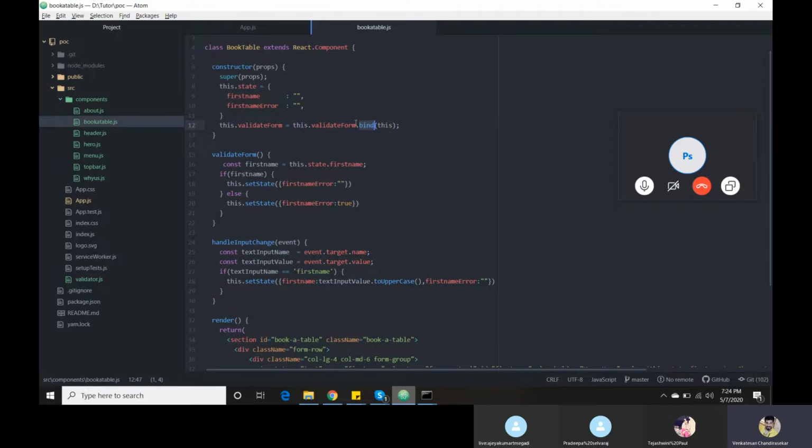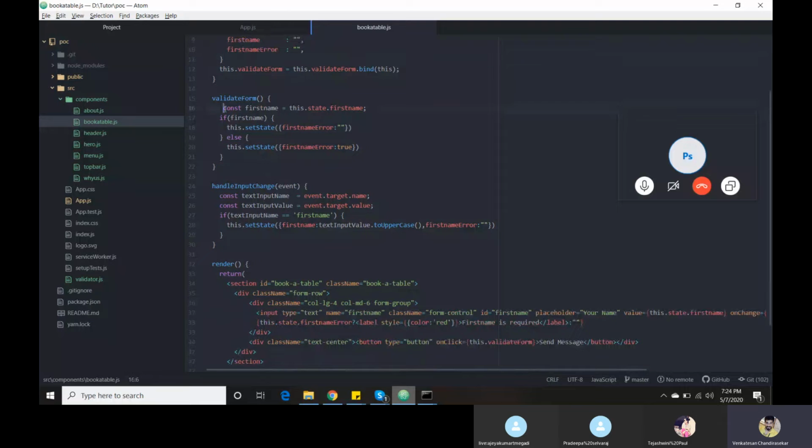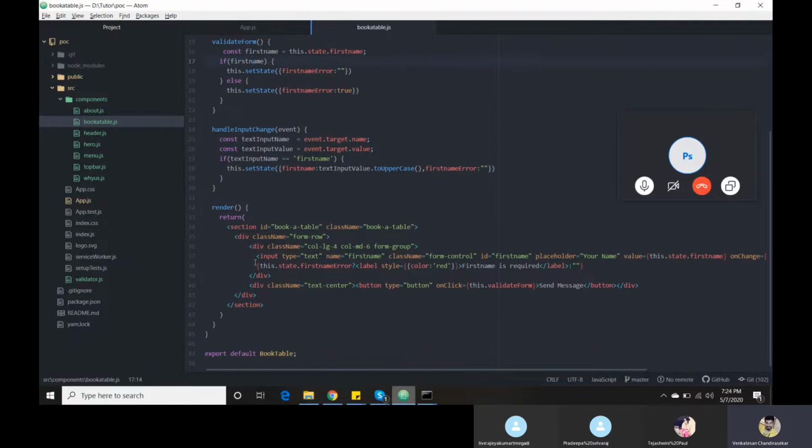So now the validate form has the access to the state variable. Now I am getting my first name value and checking whether the value exists or not. Based on that we are showing some conditions here. If first name error, this is called a ternary condition.